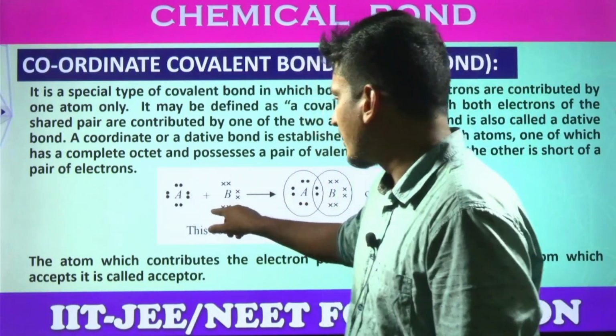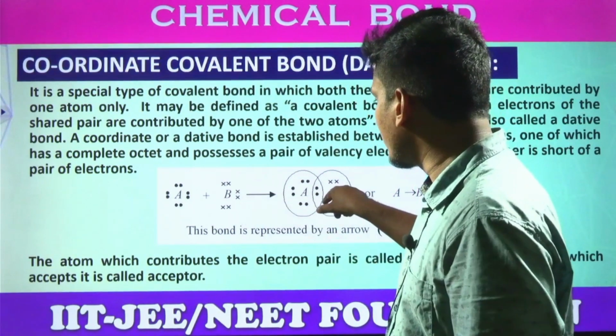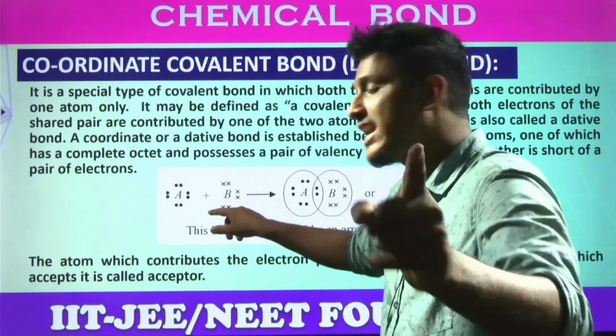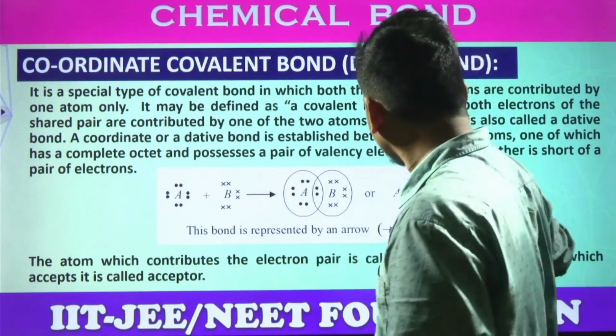A has these two electrons, which are influenced by the element B. Now these two electrons are influenced by both A and B, and these two electrons are coming from where? A. Here A acts as a donor and B acts as an acceptor. Got the clarity, students? Next.